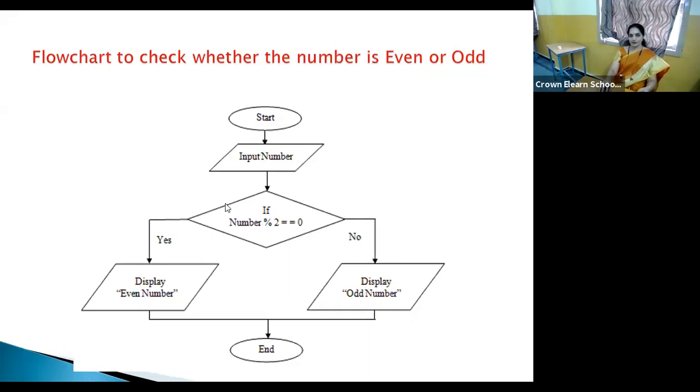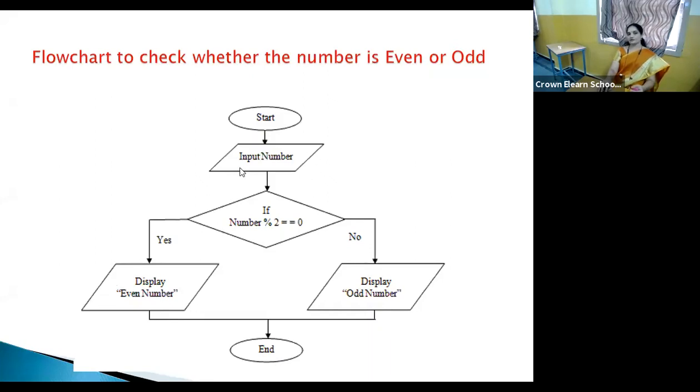Suppose let me take the number as 10. Okay. Input number is 10. Then 10 mod 2, which means 10 divided by 2. 2 5s are 10. What is the remainder? 0. Okay. So here it gives the remainder 0, equal to 0. Yes. Then we get the result: the given number is an even number, and then it gets 10.